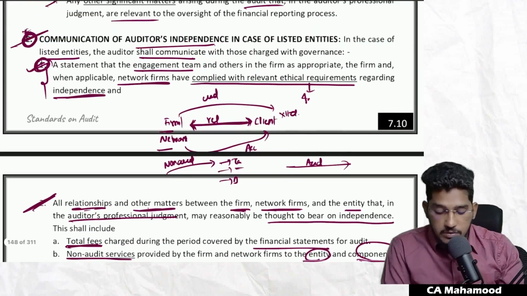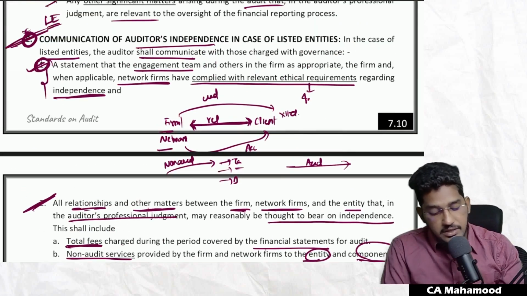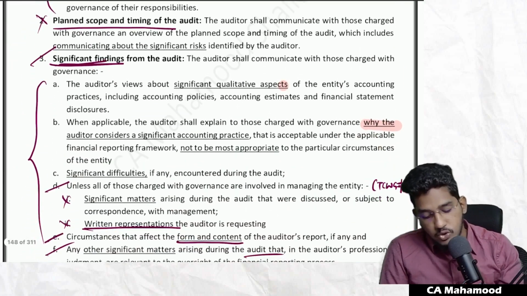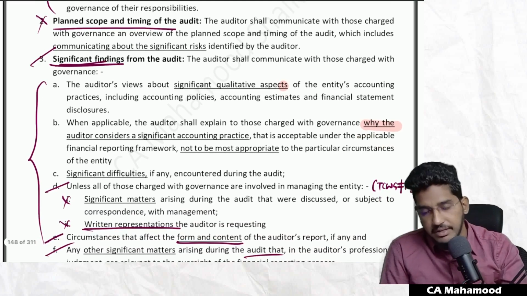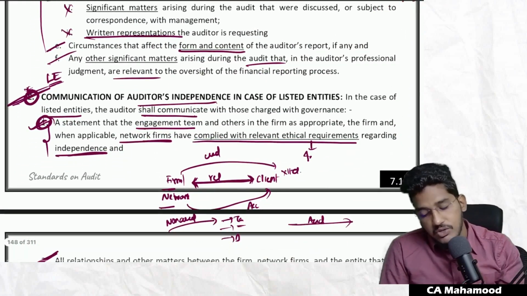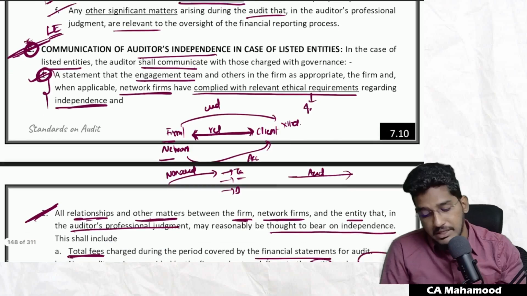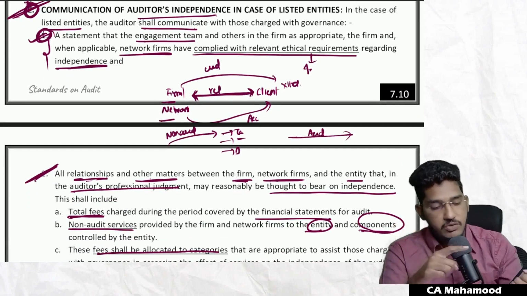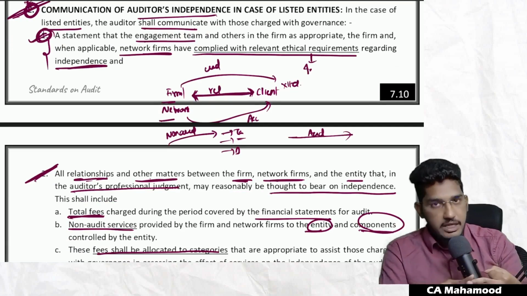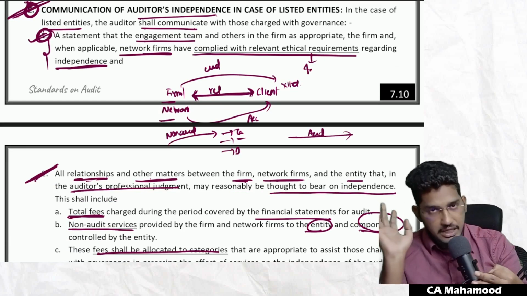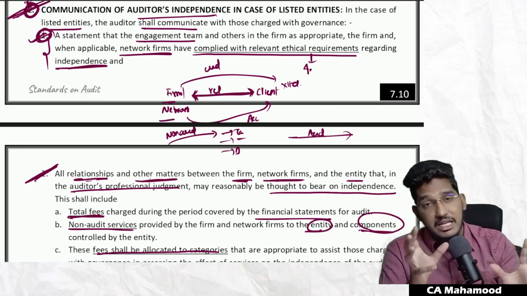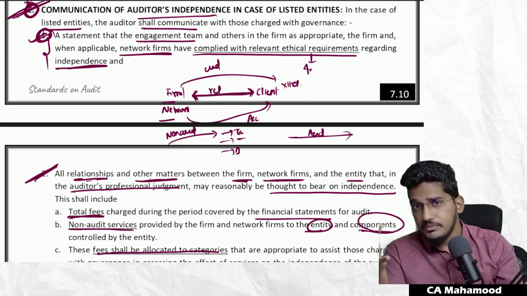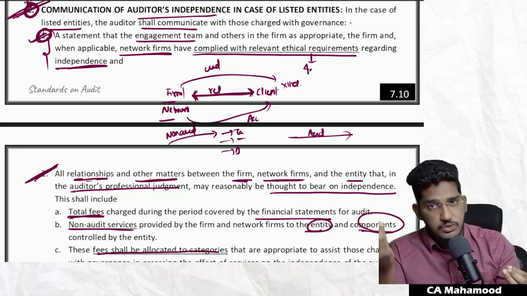Guys, these points are required to be communicated only in the case of listed entities. In case of unlisted entities, if you just communicate your responsibilities, planned scope and timing and significant findings, that will be enough. In case you are conducting the audit of a listed entity, you are required to even communicate these independence related matters also. What you have to communicate regarding independence? First, you have to give a statement that your engagement team, your firm and all your networking firms comply with ethical requirements and independence. Number two, if you are having any relationships between the entity, networking firms and your client, you have to disclose certain information to those charged with governance.